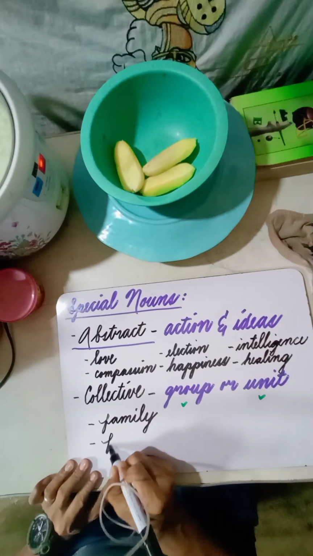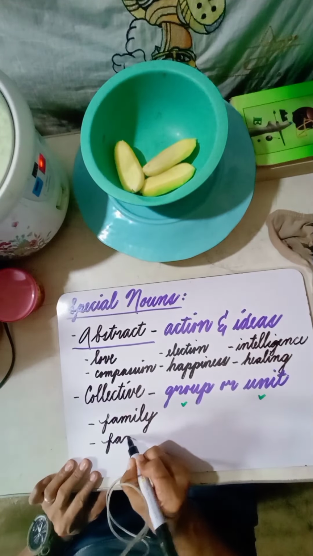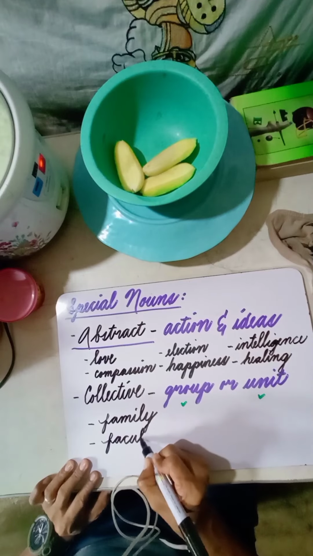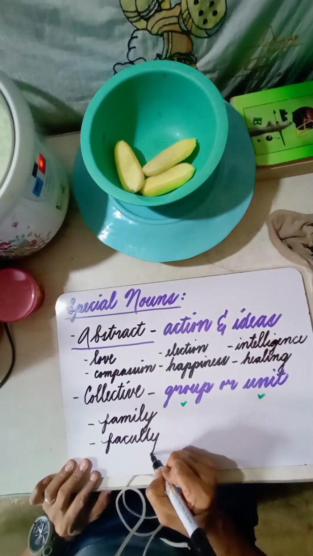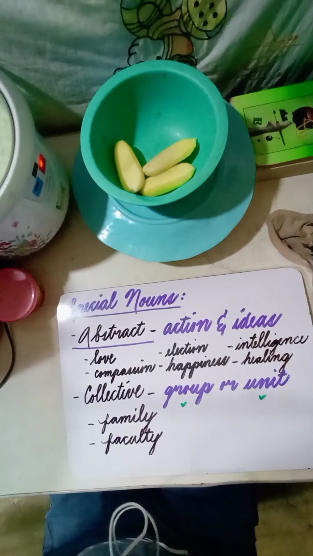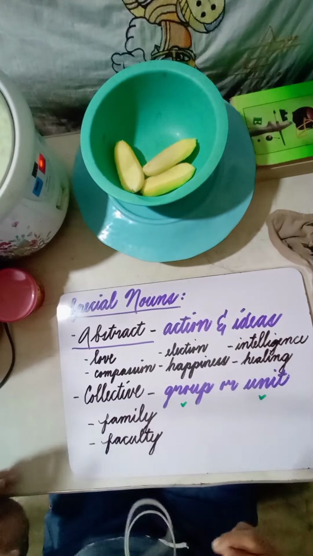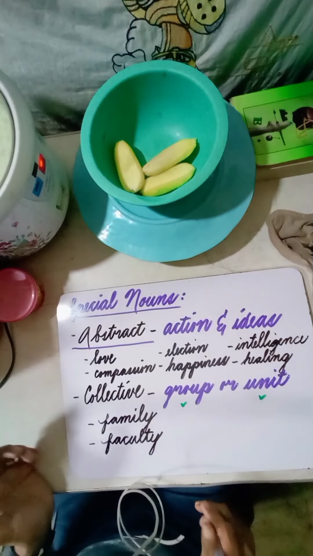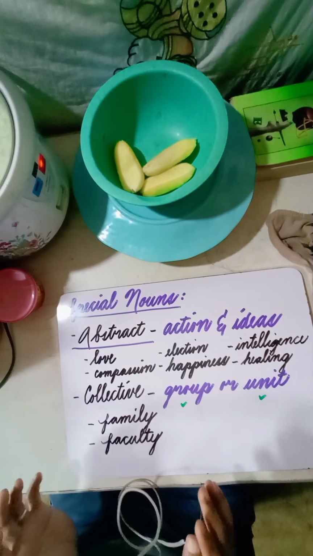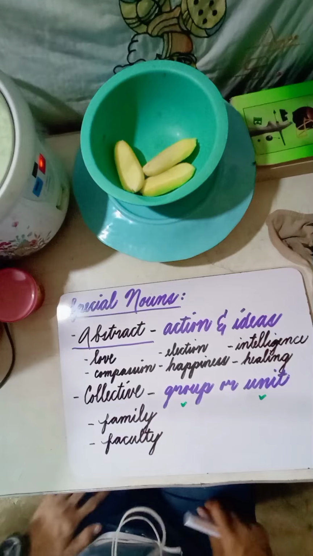We have another example, faculty. What is a faculty? It may relate with an academic institution where there are a lot of members, or there are members in a particular faculty.